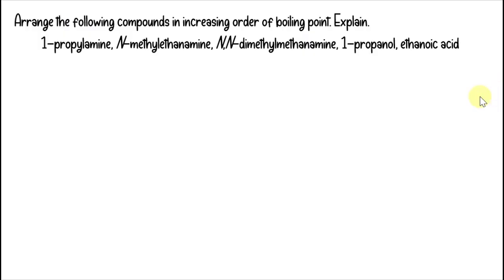Let's do some examples. Arrange the following compounds in increasing order of boiling point. Explain your answer. We have the IUPAC names of the compounds. Since we only have the IUPAC names, first thing first, we have to draw the structures. From the structure of each compound, we can calculate its molecular weight. So let's draw first.